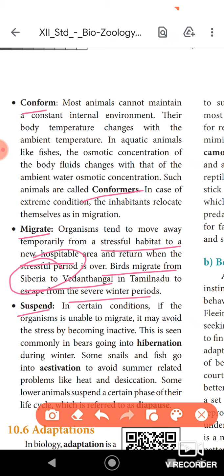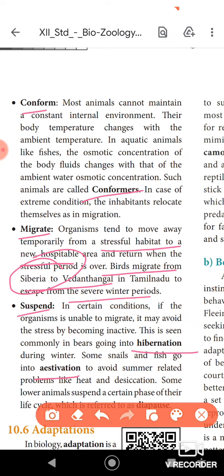Suspend. From the word itself we can say the animals become inactive in some conditions. Inactive means their metabolic rate, their activity, everything becomes inactive. This type of response of the animal to the surrounding abiotic factors is called suspend. Usually suspend can be divided into two forms. One is hibernation, another one is estivation. Hibernation is nothing but a winter response. It takes place during the winter season.